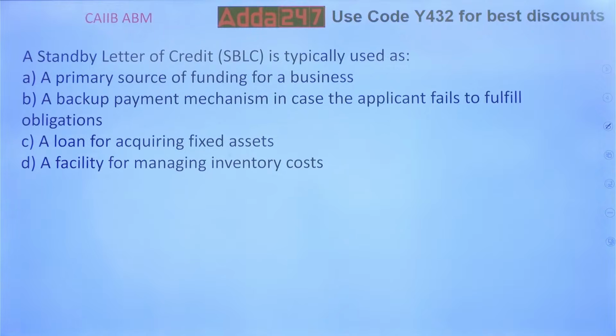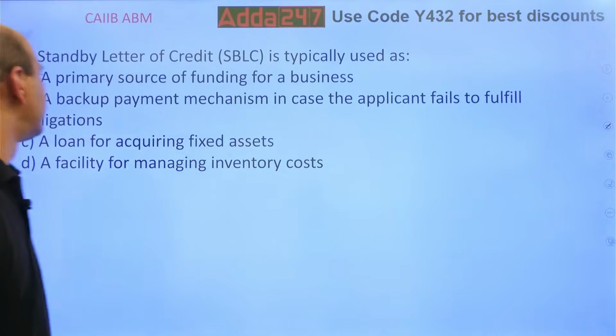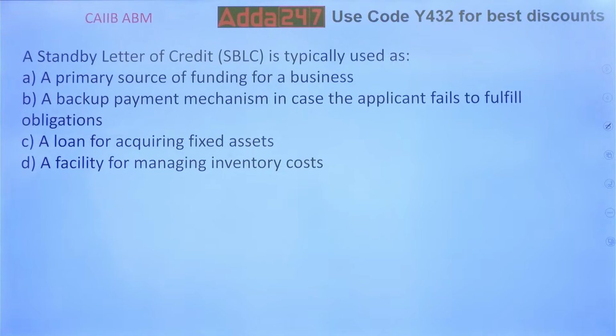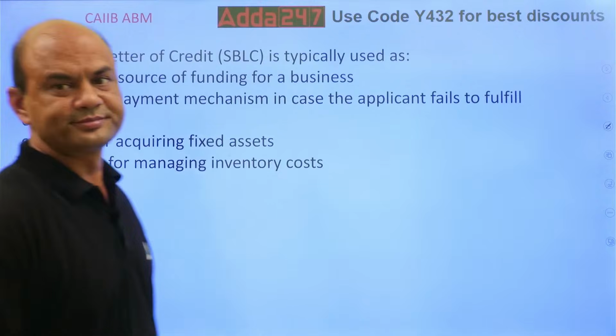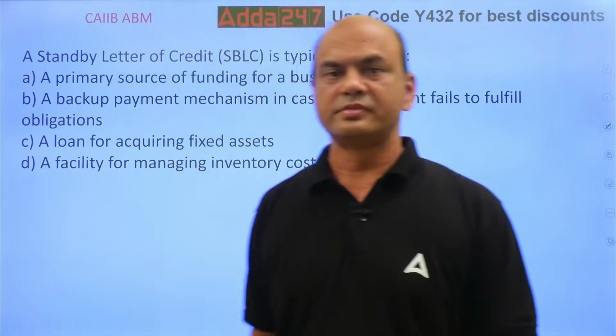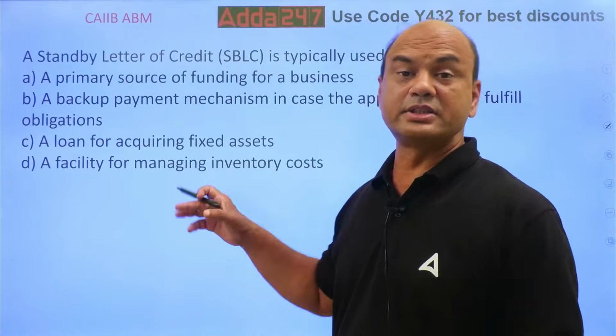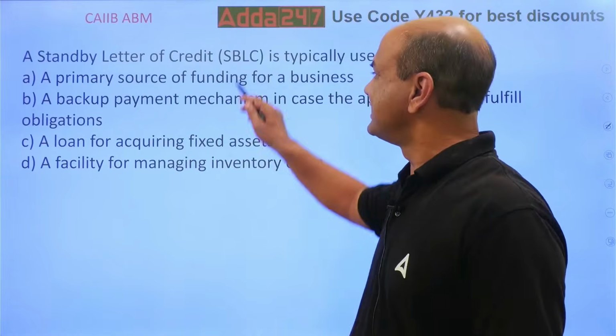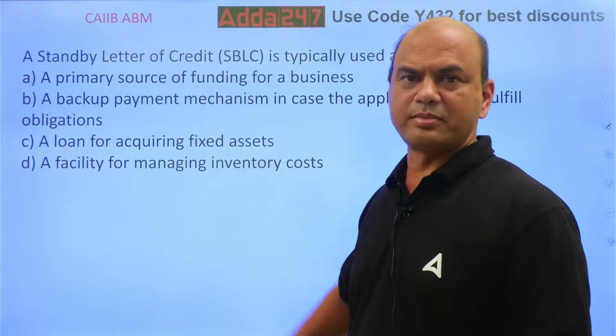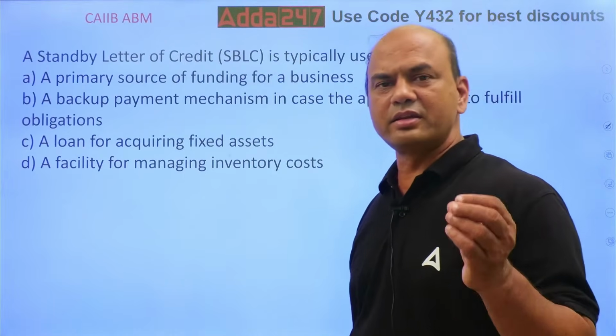What is the use of standby LC? It's typically used as a backup payment mechanism in case the applicant fails to fulfill the obligations. The other options are a primary source of funding for a business, a loan for acquiring fixed assets, and a facility for managing inventory costs. Many of you are taking the inventory cost option. Why? Because this is something different. These three we know. But kindly note, I'll give you one simple trick.